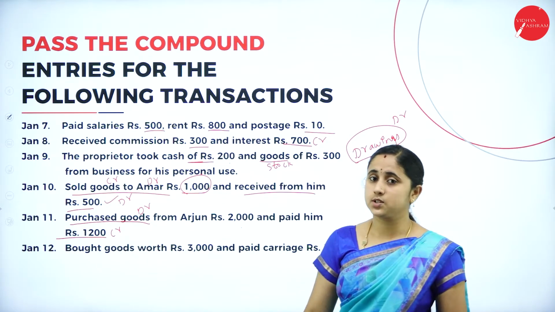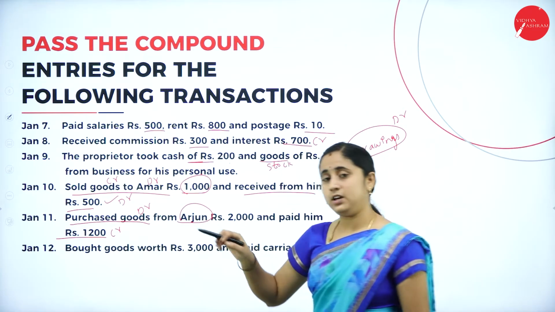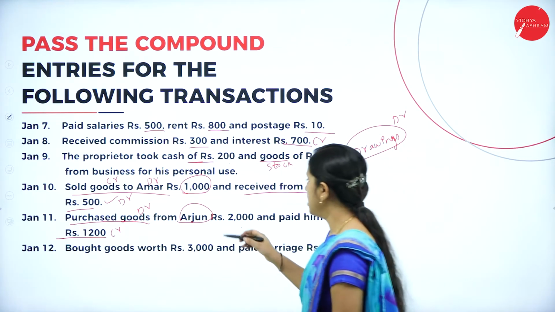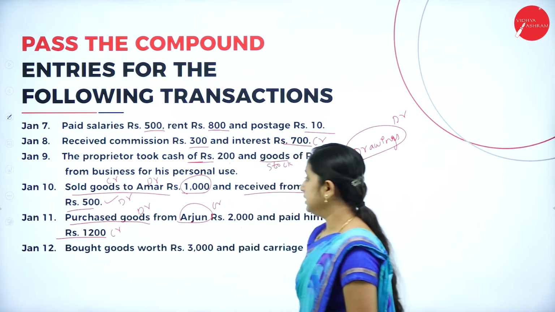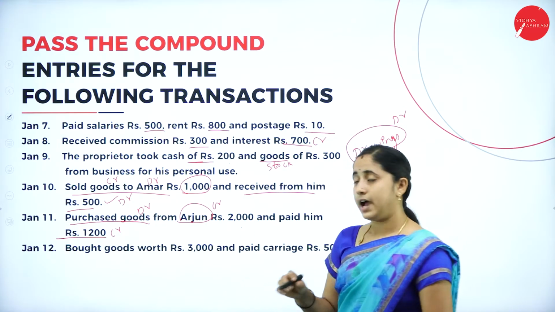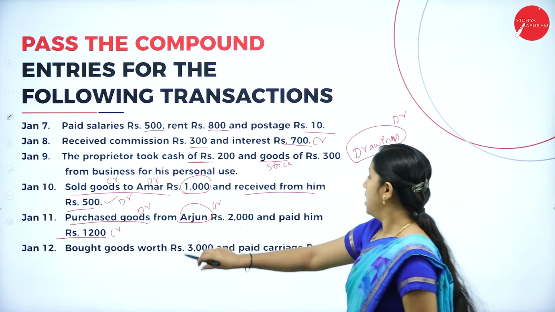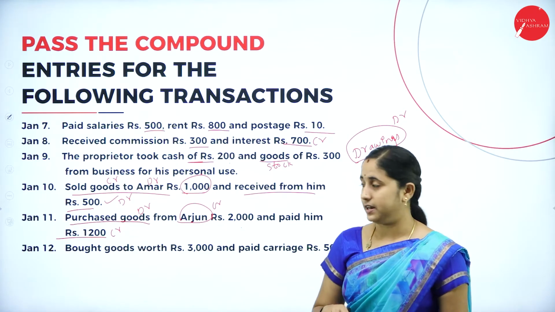What goes out? Cash is going out, so you need to credit, and Arjun is giving goods for us, so credit the giver. That means purchase account debtor of rupees 2000 to cash account 1200 and Arjun account 800.